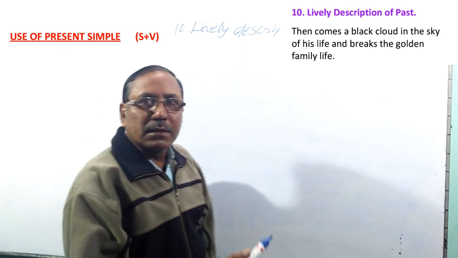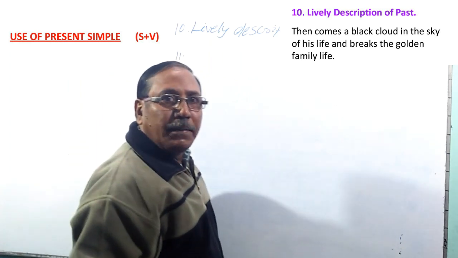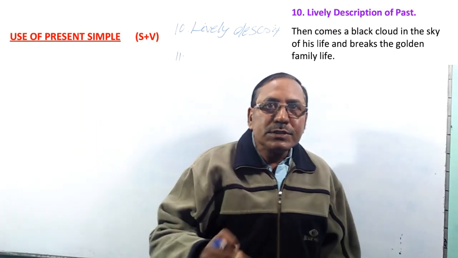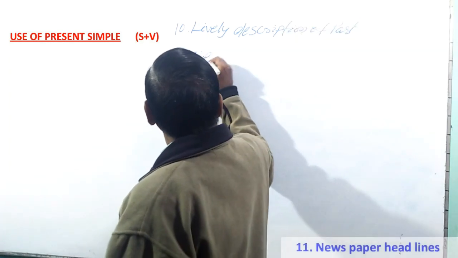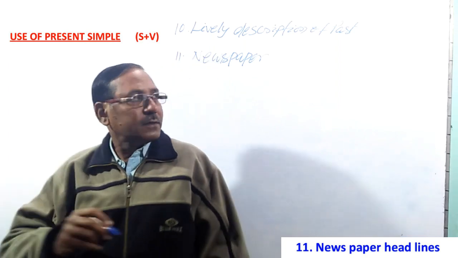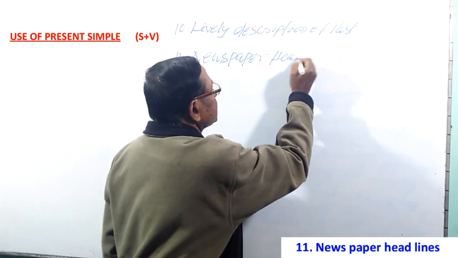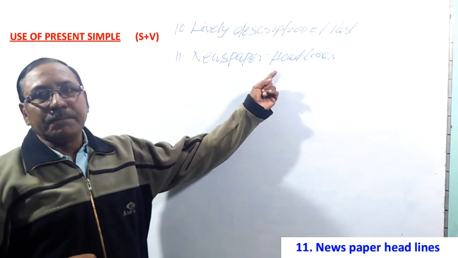Next point number 11, newspaper headlines. In newspaper headlines we can use present simple.